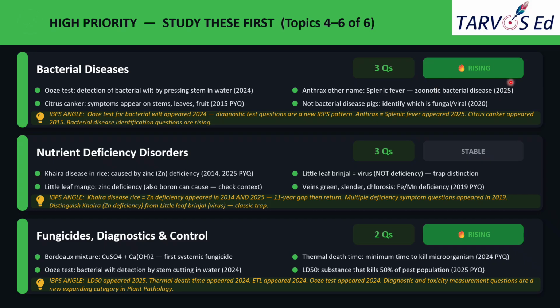So it is a reminder that IBPS occasionally pulls a bacterial disease fact from outside of plant pathology. Sometimes you can expect that. Okay. Next comes not bacterial diseases of pig. So this kind of question you can also expect. There was a 2020 elimination style question asked. So you should identify which listed pig disease is not a bacterial one. So this can be testing your ability to distinguish bacterial from fungal or viral diseases.